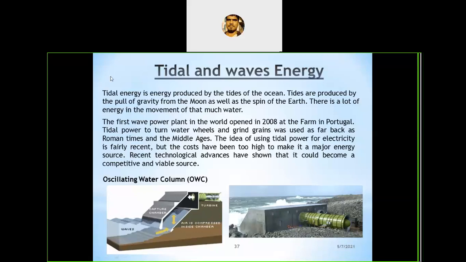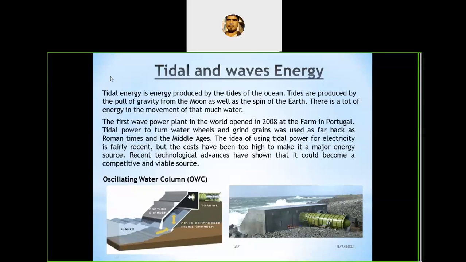These tides we commonly observe in the oceans or in the sea. By using these tides, we can extract energy. That energy is called tidal energy. Again, wave is different. Waves are in the deep sea.